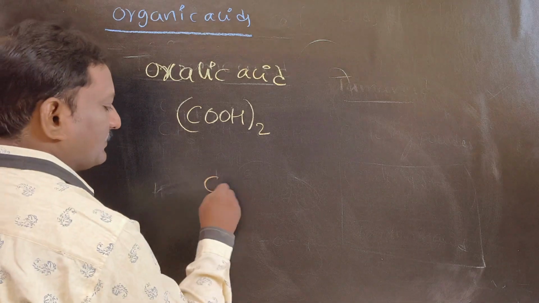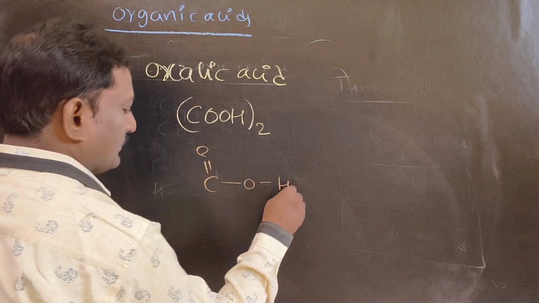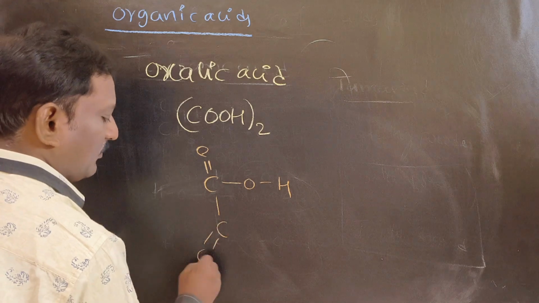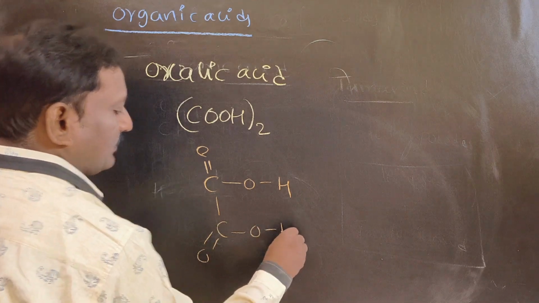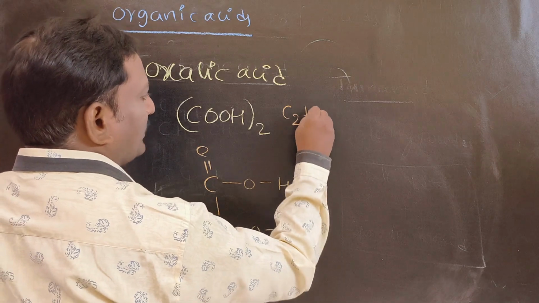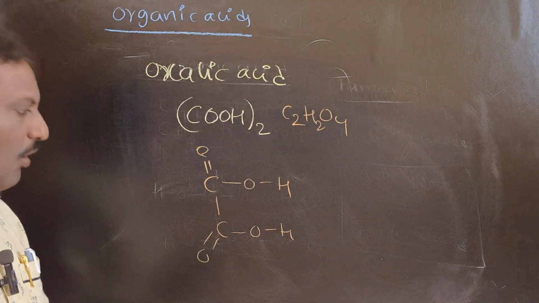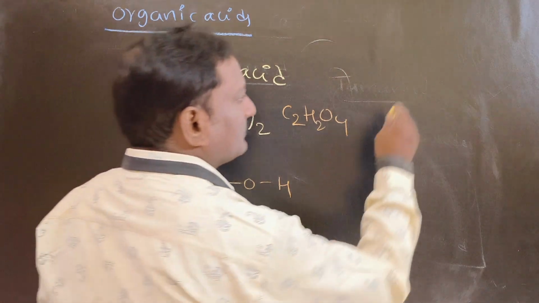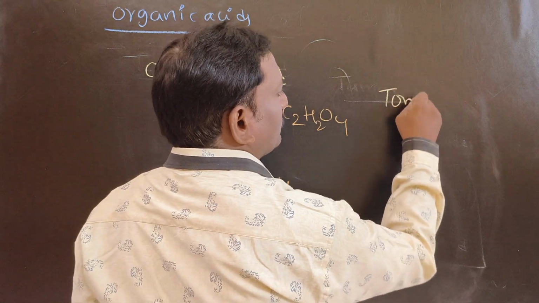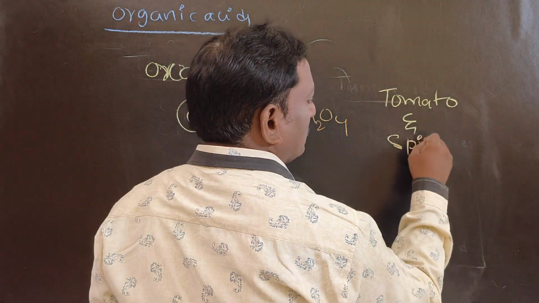Detailed structure: C double bond O, OH bond, C double bond O, OH. The chemical formula will be C2H2O4. Oxalic acid is present in tomatoes and spinach.